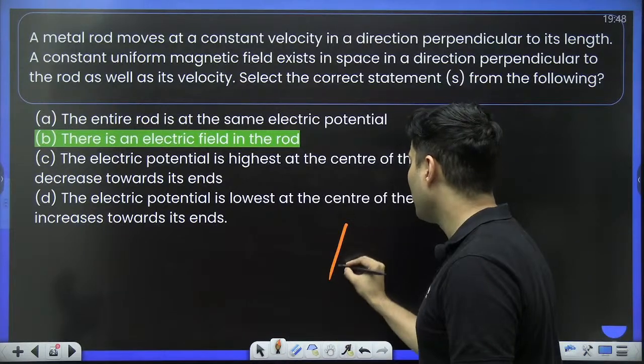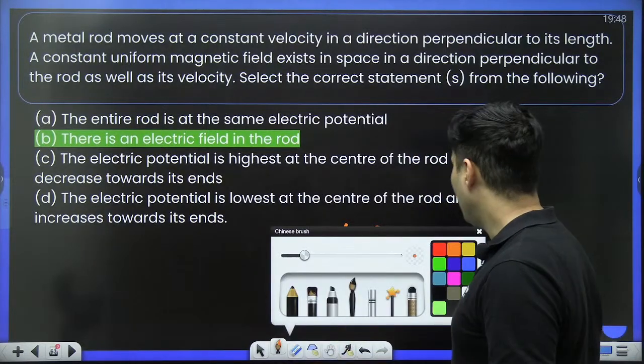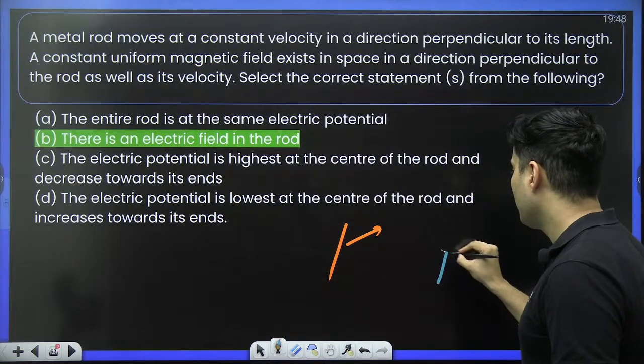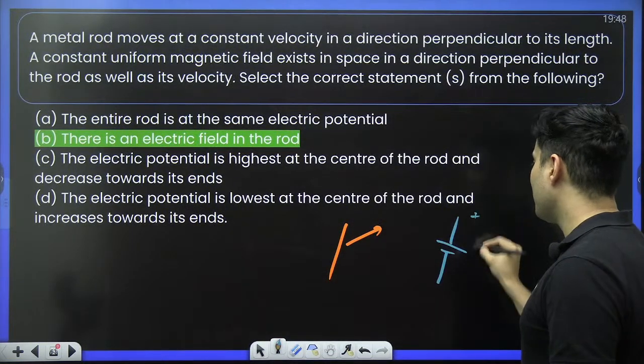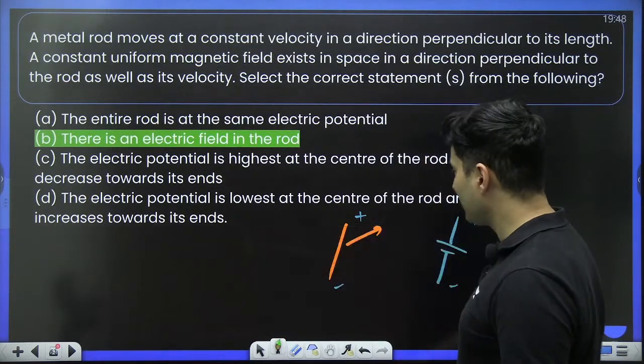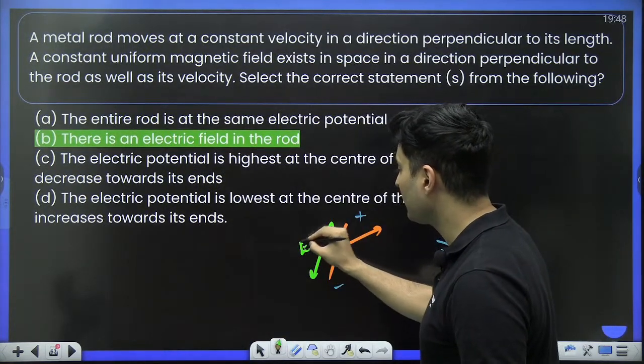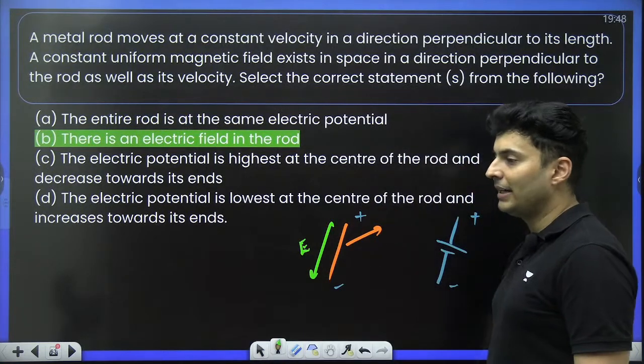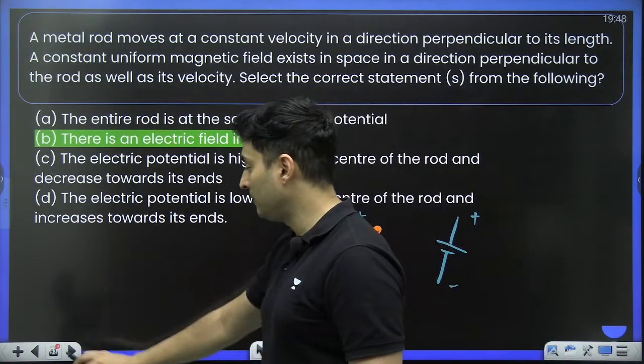So the moment you take a rod and you move it, 100% it will behave like a battery. So that means there is positive, negative polarity. That means there must be an electric field in it. There must be an electric field from the high terminal to the lower terminal.